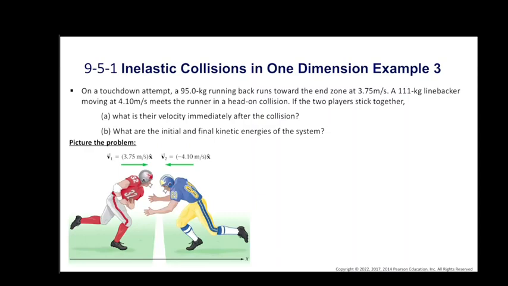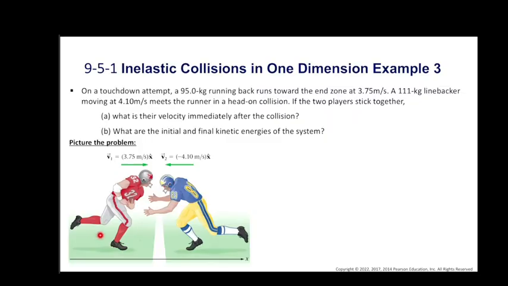Now let's see one more example. On a touchdown attempt, a 95 kilogram running back runs towards the end zone at 3.75 meters per second. And a 111 kilogram linebacker moving at 4.10 meters per second meets the runner in a head-on collision. If the two players stick together, what is their velocity immediately after the collision, and what are the initial and final kinetic energies of the system?